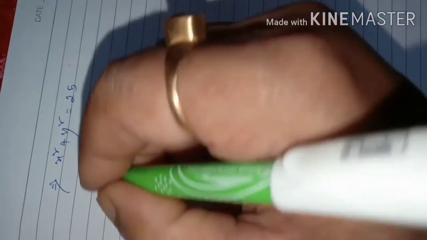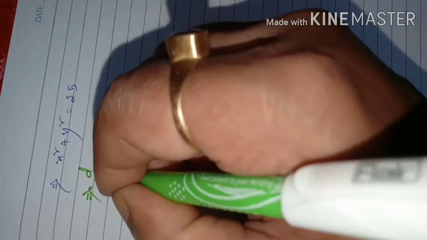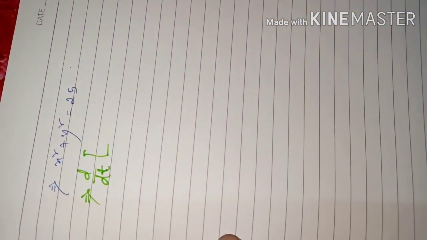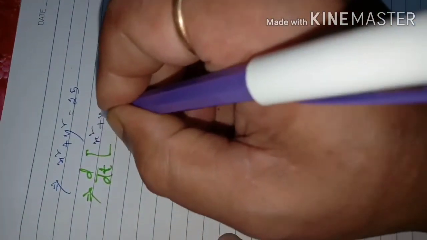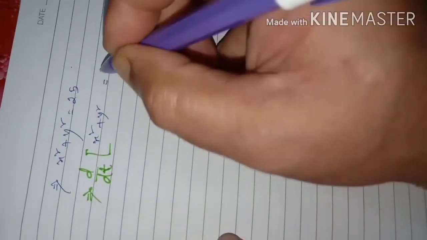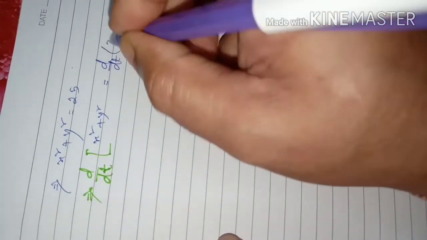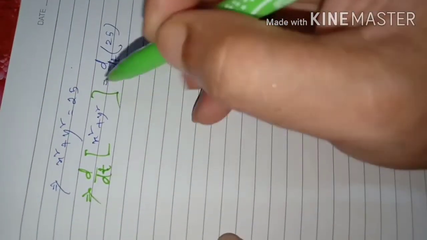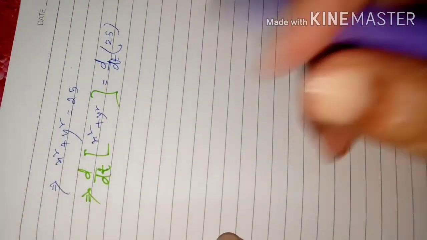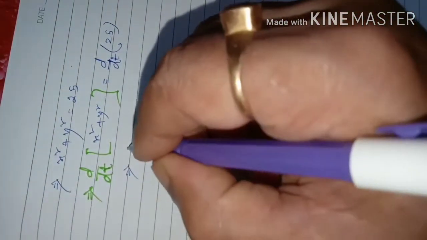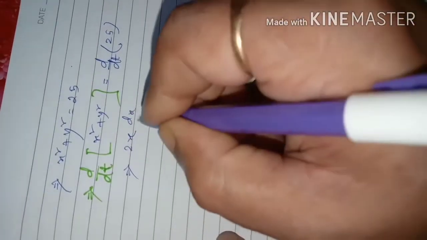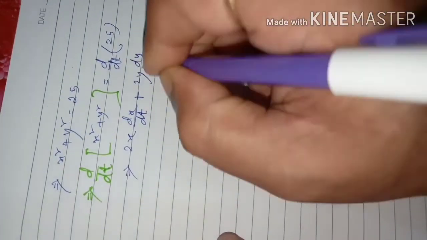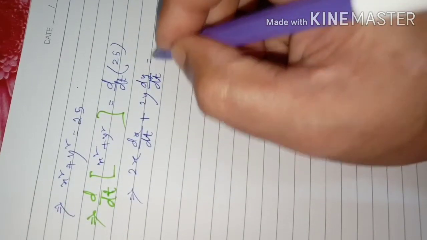That is, if we differentiate d/dt of x square plus y square is equal to d/dt of 25, it will be 0. So here d/dt of x square will be twice x dx by dt plus twice y dy by dt is equal to 0.